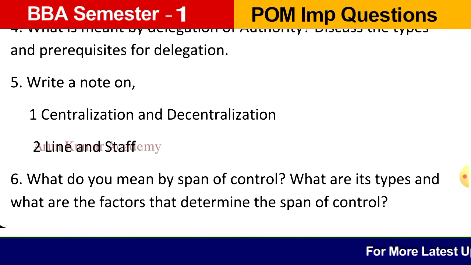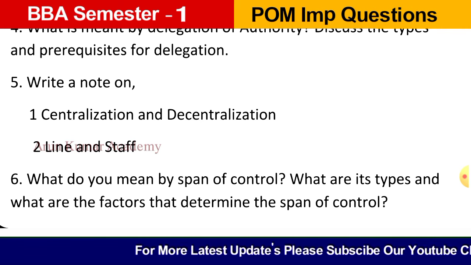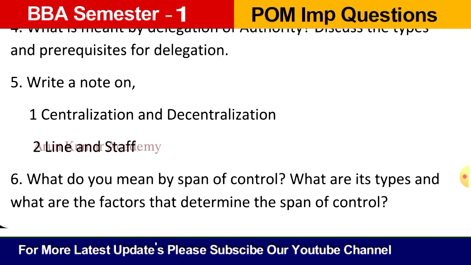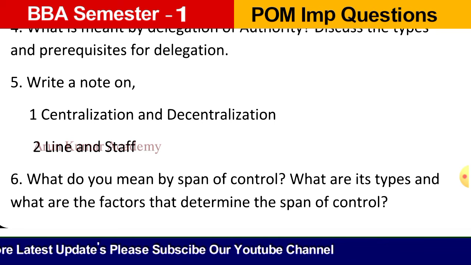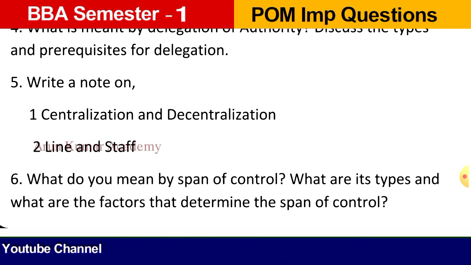Then line and staff. So what do you mean by line? So here authority flows from top level to bottom level in line. So when it comes to staff, staff managers may either have advisory staff authority or concurring authority. So here in staff type of organization, managers collect information relating to line managers' activities and analyze line managers' performance. So like that we can explain line and staff.